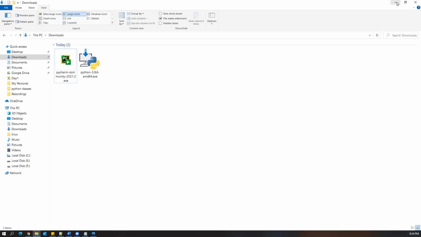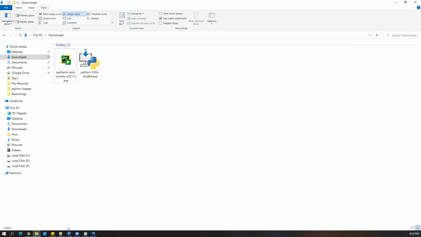Now I already downloaded one PyCharm installer here. So this is the installer, and we need to install this PyCharm. When you download PyCharm, by default it comes with some kind of virtual environment of Python. But if you really want to work with Python for development and automation, later on we have to install a lot of new packages. So Python should be there. Whichever Python software we have downloaded and installed should be there inside PyCharm. I'll show you how to configure our PyCharm with our existing Python, which we already downloaded and installed.